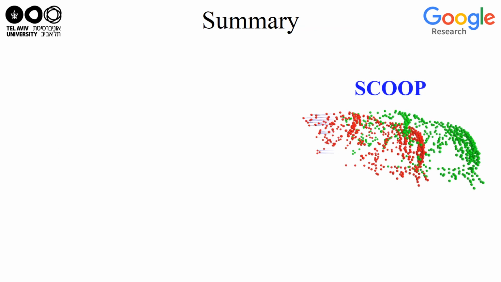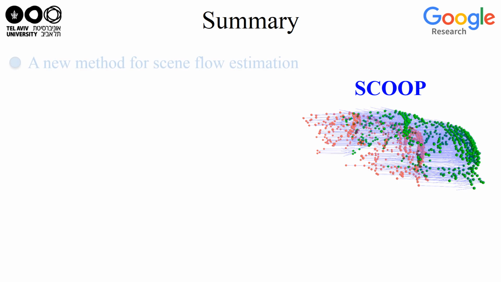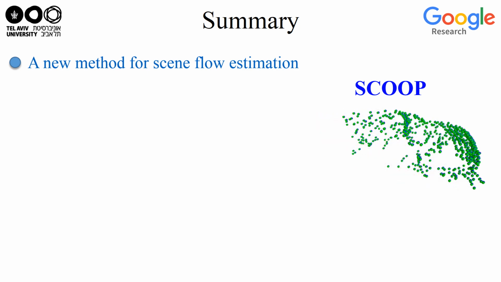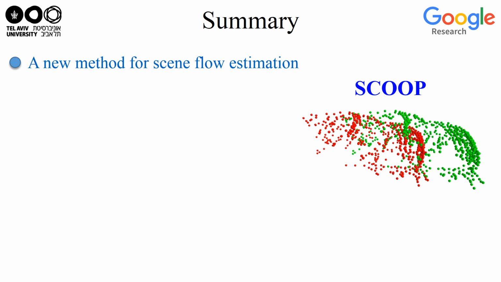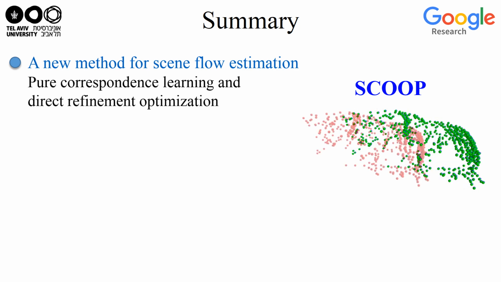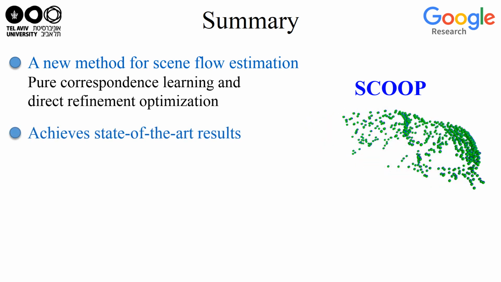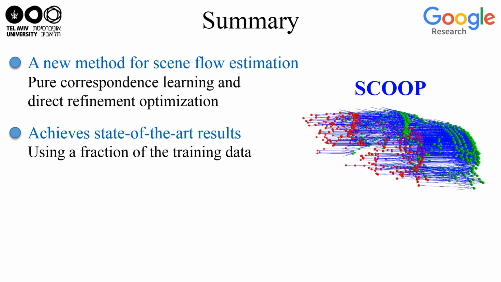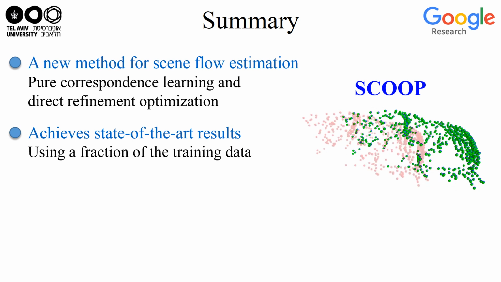To summarize, we propose Scoop, a new method for scene flow estimation from 3D point clouds. In contrast to previous work, we exclude any flow regression learning and instead take a hybrid approach of pure correspondence learning and direct refinement optimization. Scoop achieves state-of-the-art results while using a fraction of the training data. It has a substantially lower error compared to network-only methods and a much shorter inference time than optimization-only techniques.